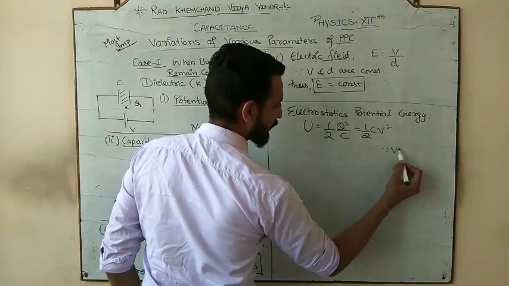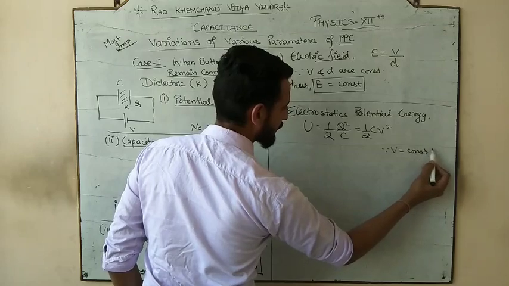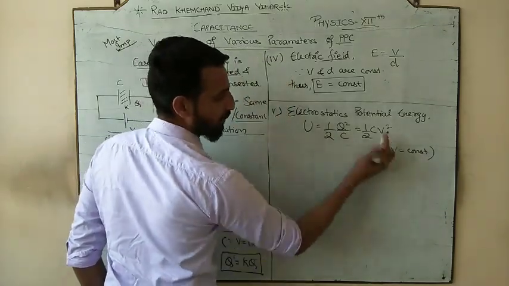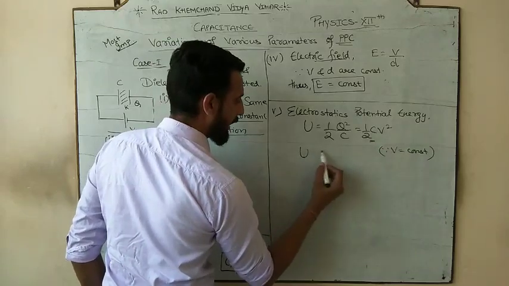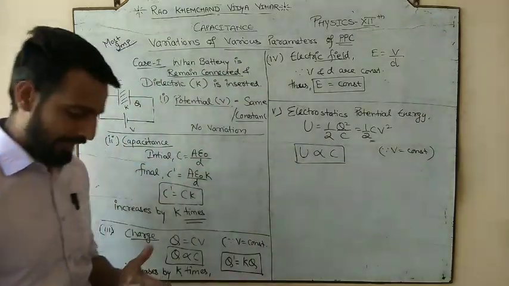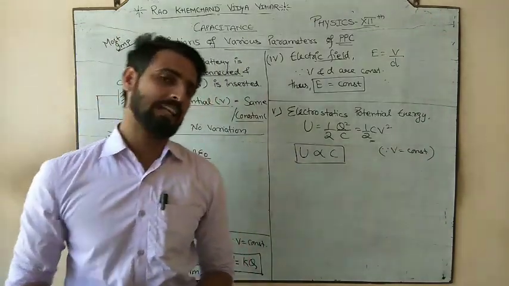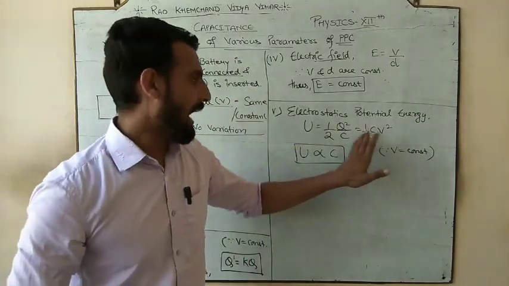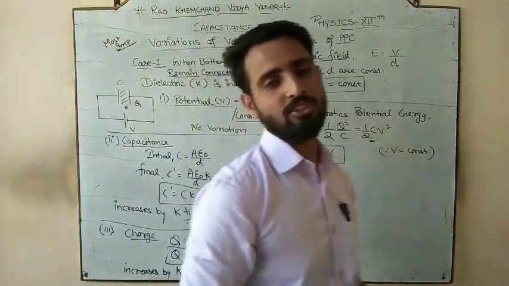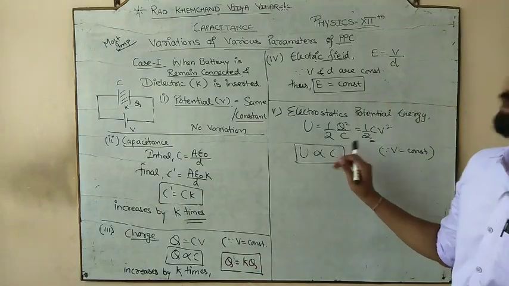Since V is constant, by using this formula, energy is directly proportional to C. So the energy stored in the parallel plate capacitor is directly and also inversely proportional. But it is directly when potential is constant and inversely when the charge is constant.